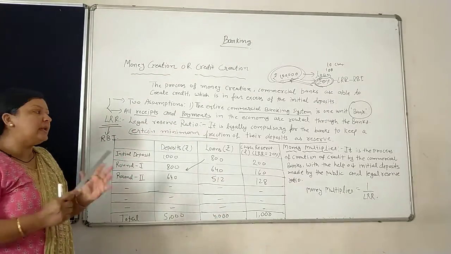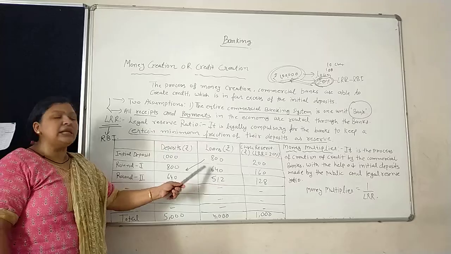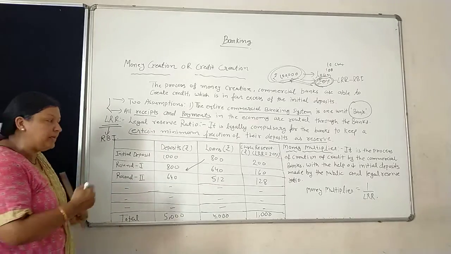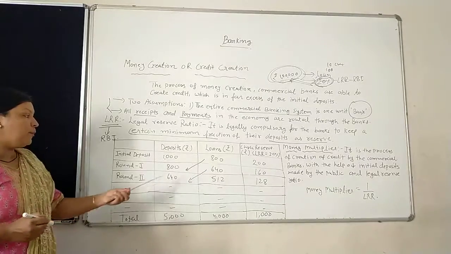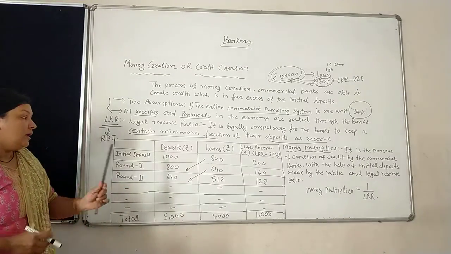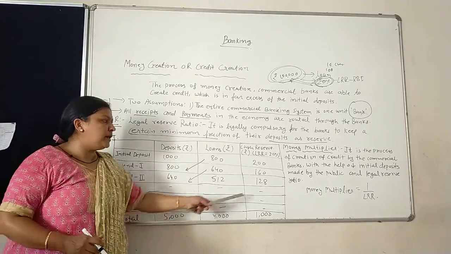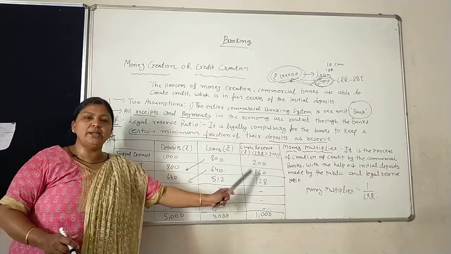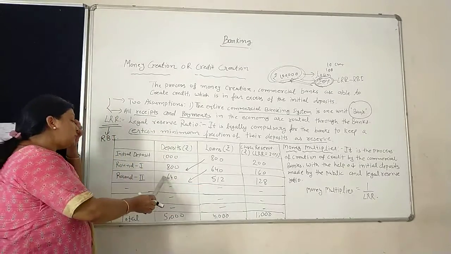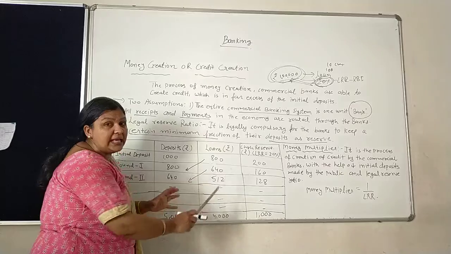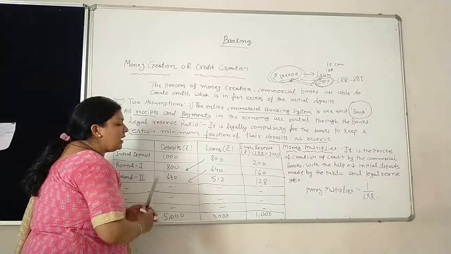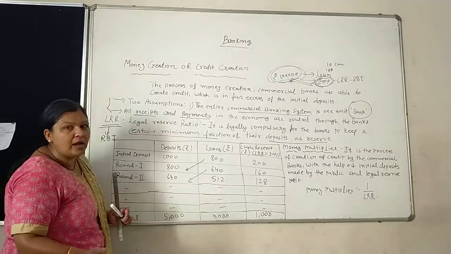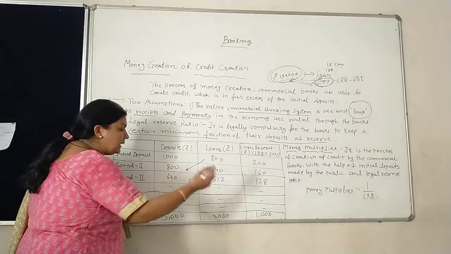It means the bank grants a loan of almost 640 rupees. Now the bank has only 640 rupees as deposit. Then 20% of 640 is around 120 rupees. So 120 rupees as LRR, and the bank gives the remaining 520 as a loan.